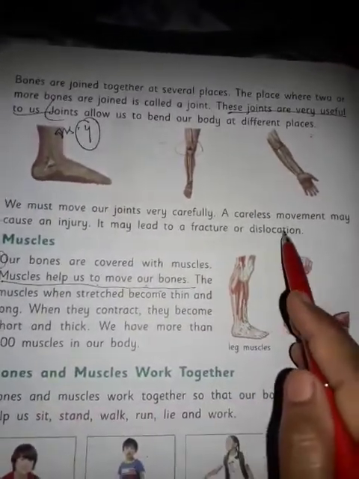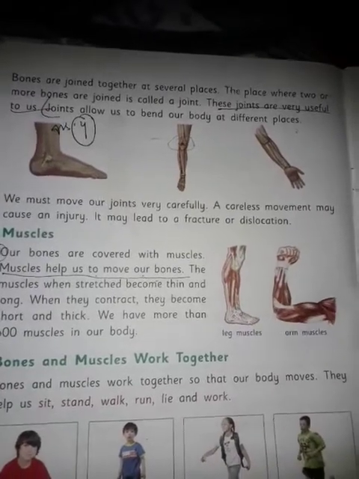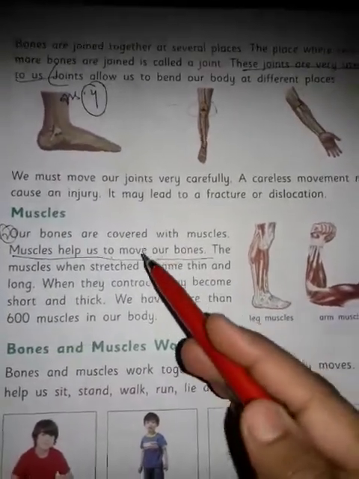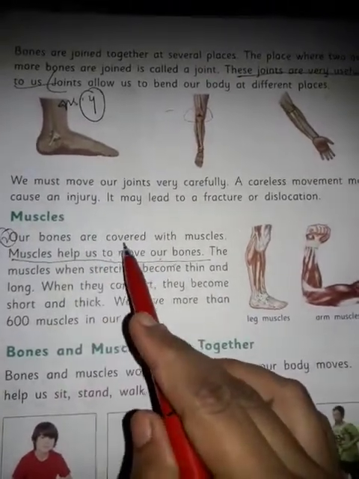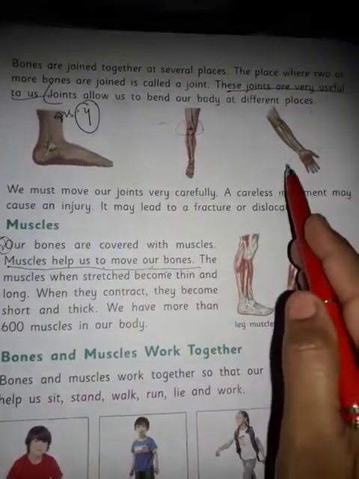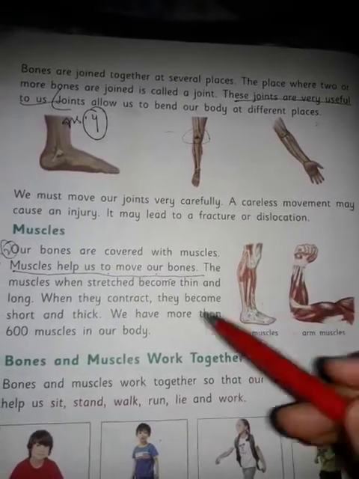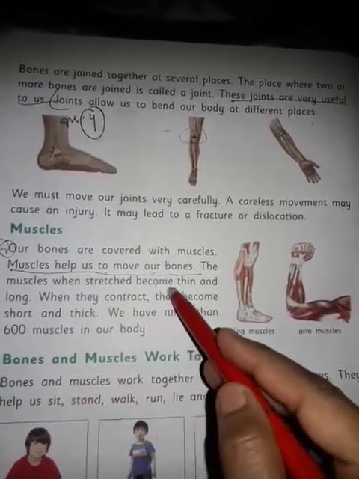So certain careless movements may cause an injury. It may lead to a fracture or dislocation. Muscles. What are the muscles? Our bones are covered with muscle. This is the bones, and it is covered with the muscles, and the muscles when stressed become thin